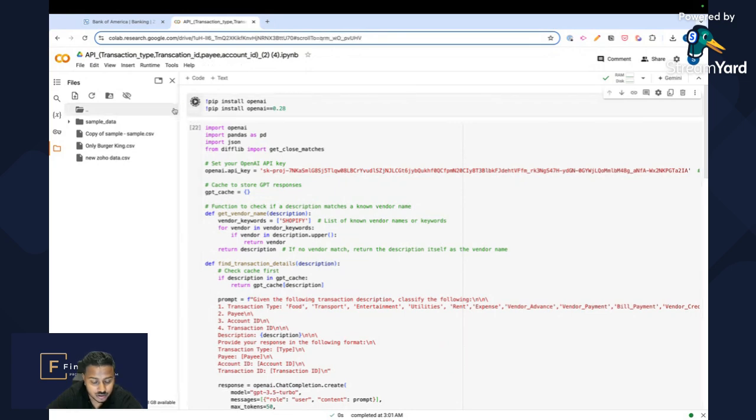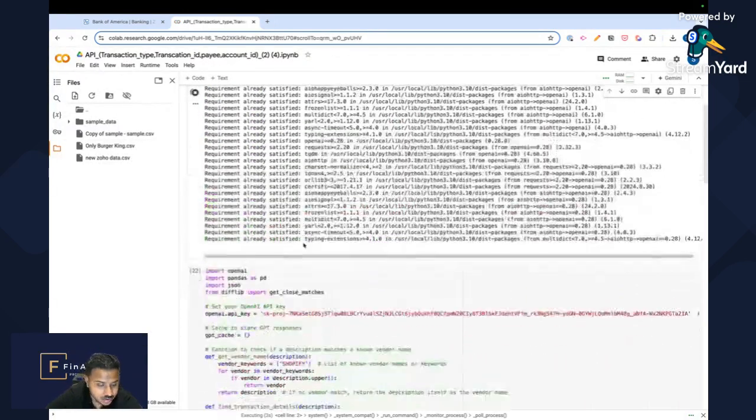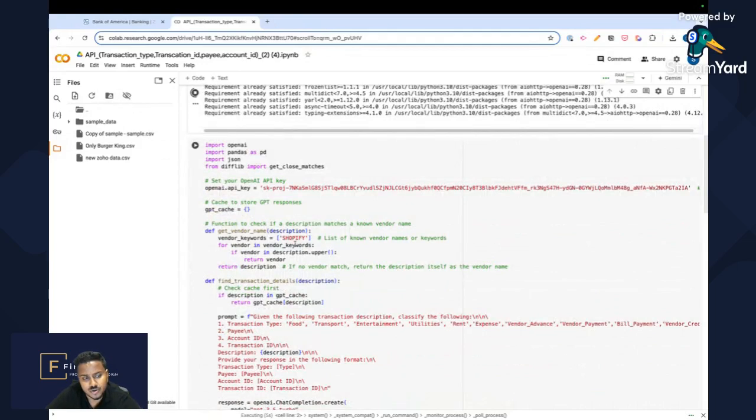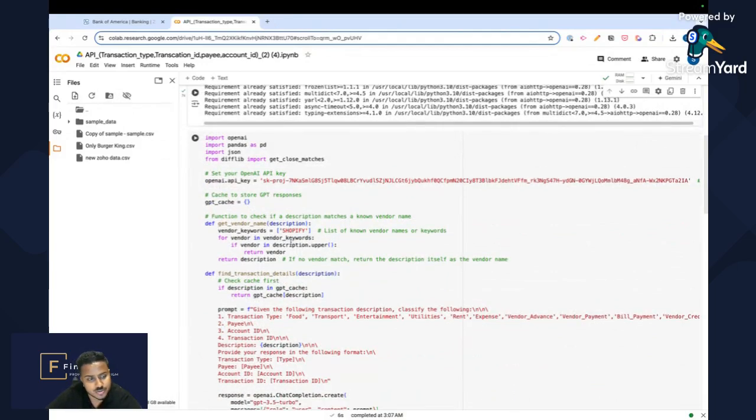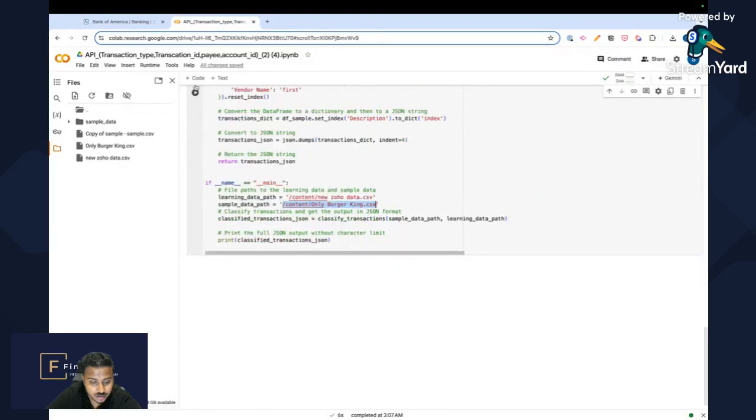So boom, let's call the first part of the system. And here it's leveraging the power of any open large language model, Llama, OpenAI, Claude, Anthropic, to be able to try to guess that it's food. Obviously, not rocket science, but it is something that is outside of the purview of the data that we've trained it on. So here you can see that I've run in the only Burger King transaction file, and I'm going to run the model.